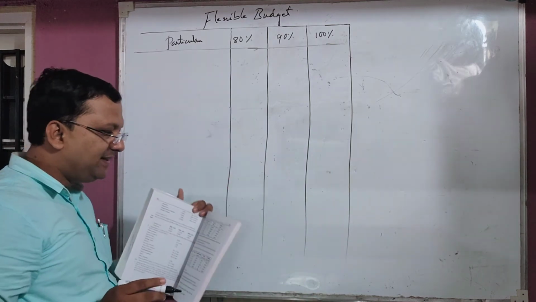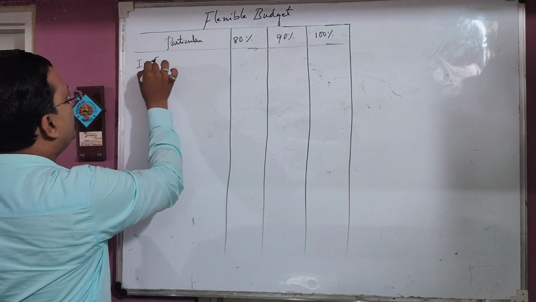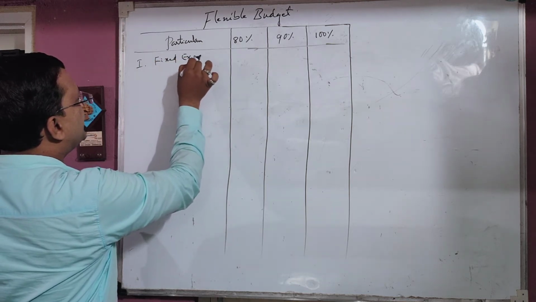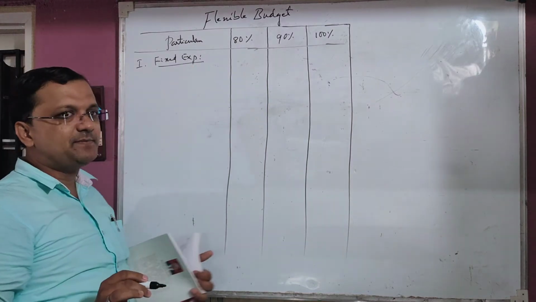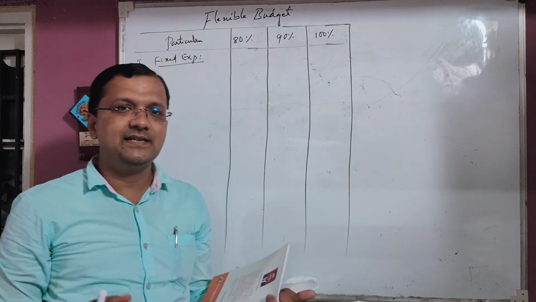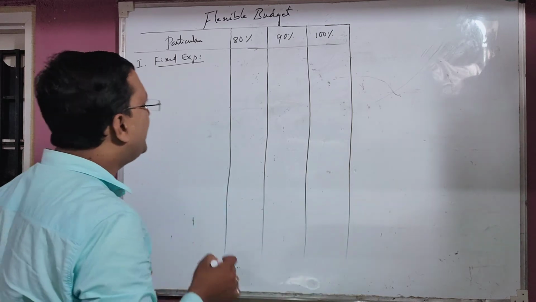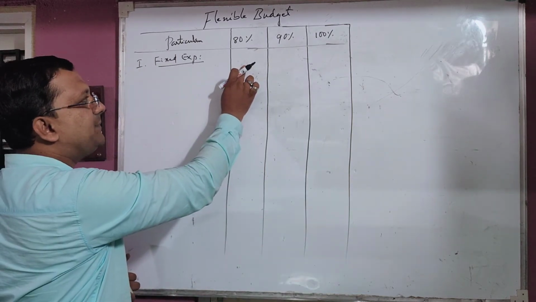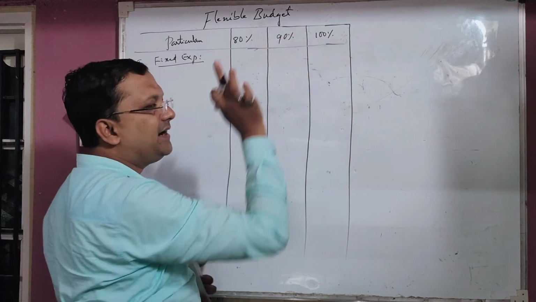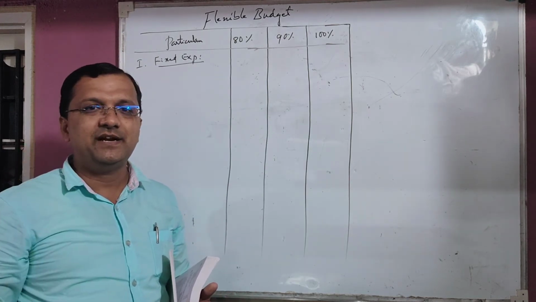First, fixed expenditure, make it as Roman I, as we discussed in the format. Roman I, fixed expenses. The given fixed expenditure is irrespective of level of capacity, it is common for all. Office salaries of 90,000 rupees are given for 80% capacity, and the same for 90% and for 100%. Even if production is zero, the fixed expenditure remains constant.